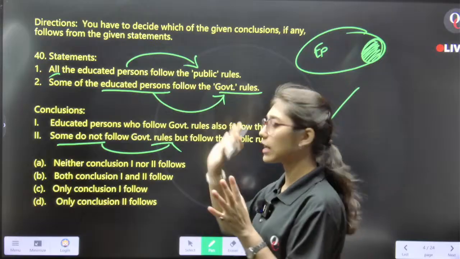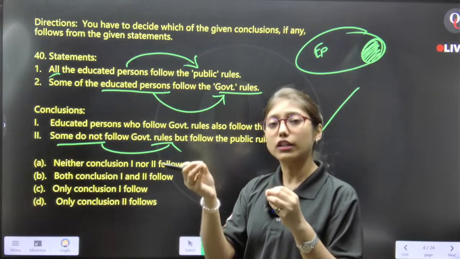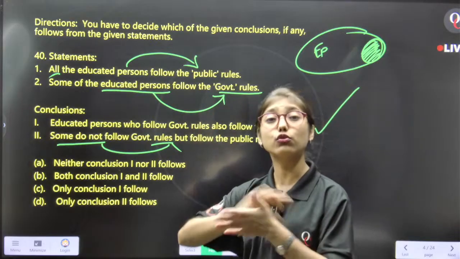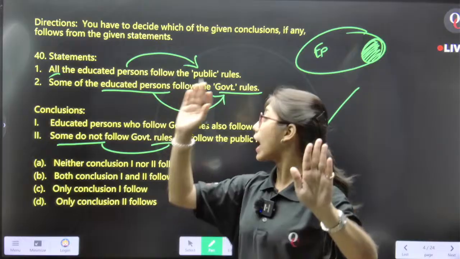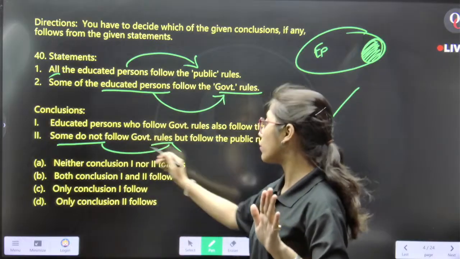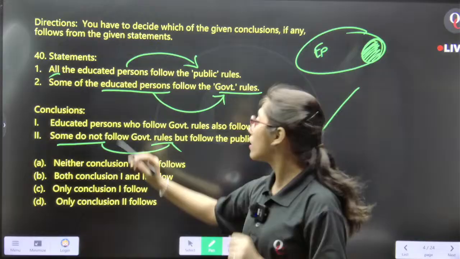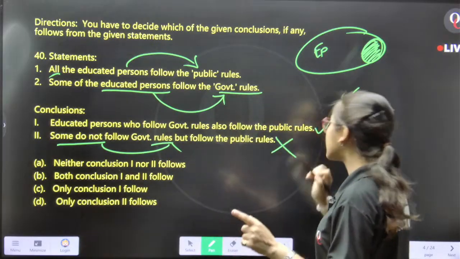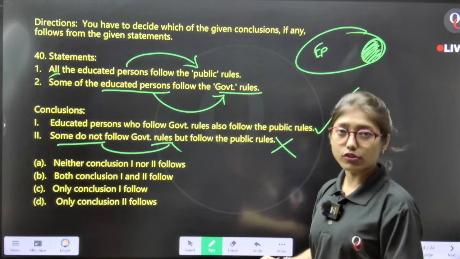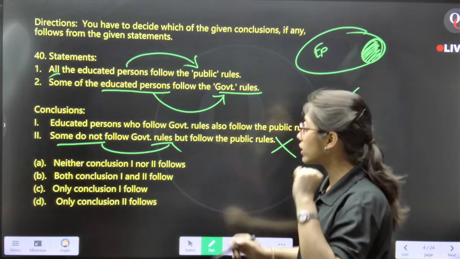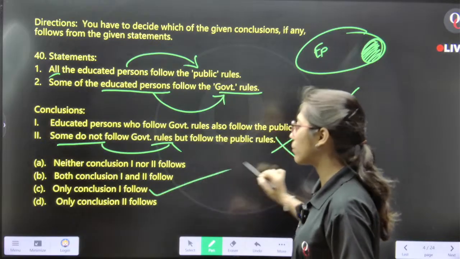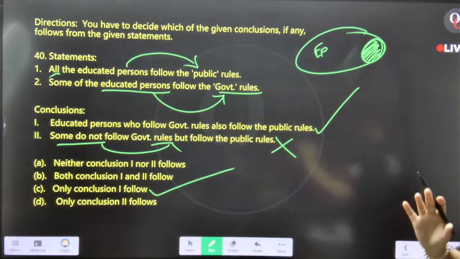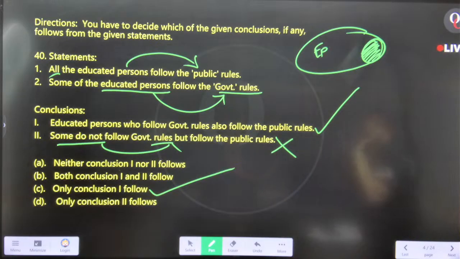From the statements, we cannot conclude about the negative scenario, because there is no negative relation between educated persons and government rules. That is why the second conclusion will be false. We have only one conclusion that is correct, that is option C. Only conclusion 1 follows for question number 40.